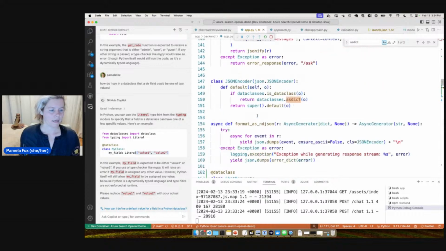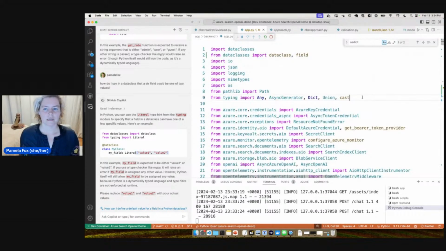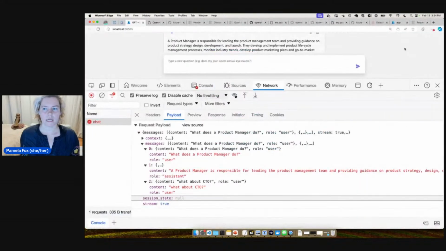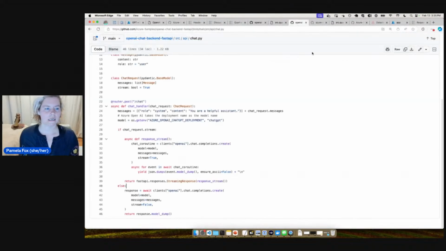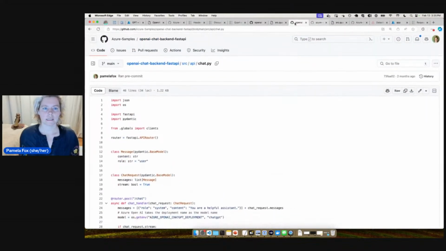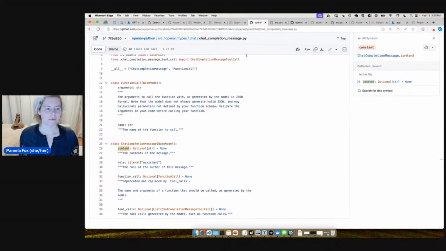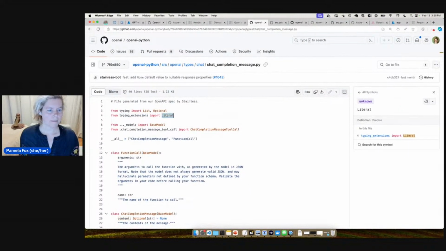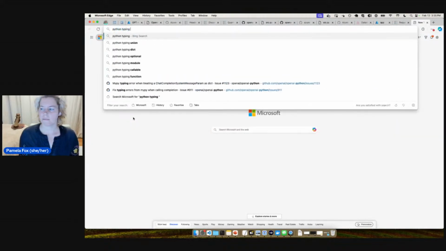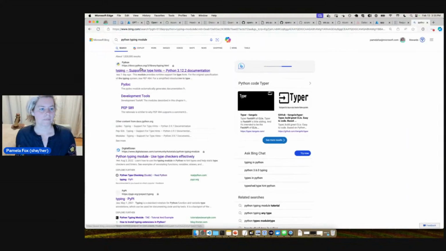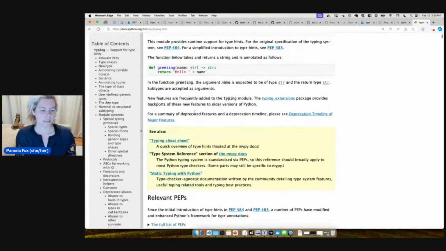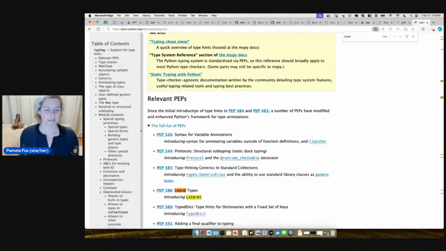Okay. And from typing import, it's interesting that Copilot says it's from the typing module, but in OpenAI, where's the OpenAI one? There they have it from the typing extensions module. So let's just look up the typing module. And what we see, let's look at the docs.